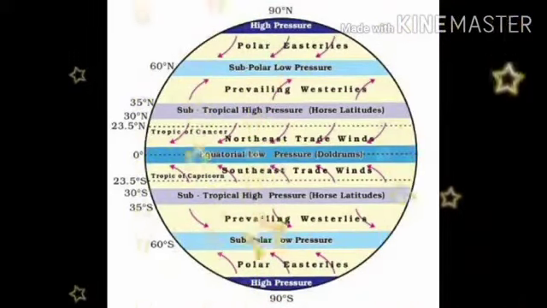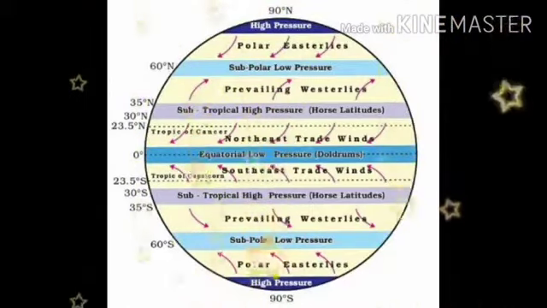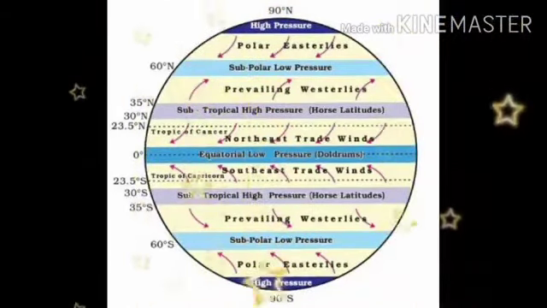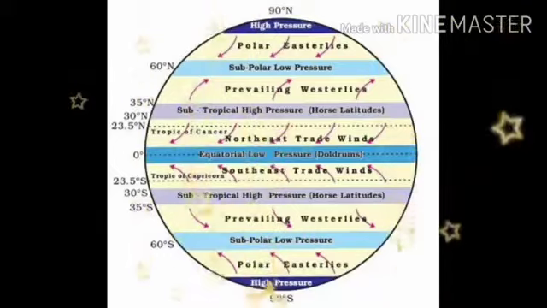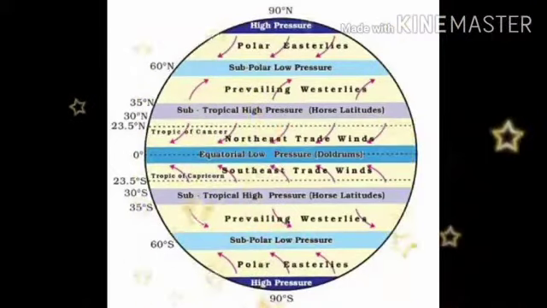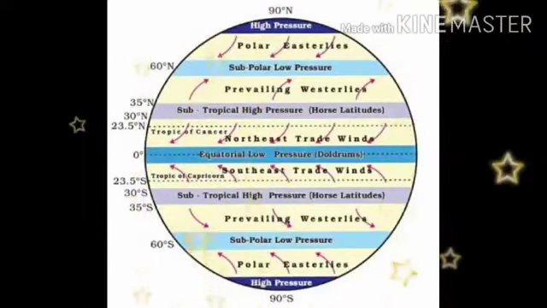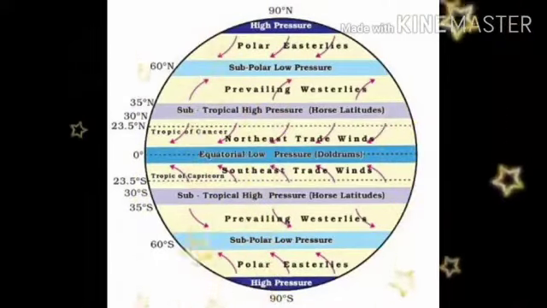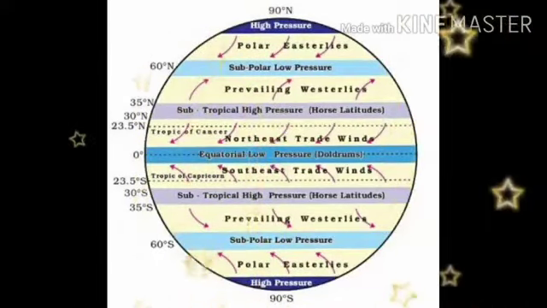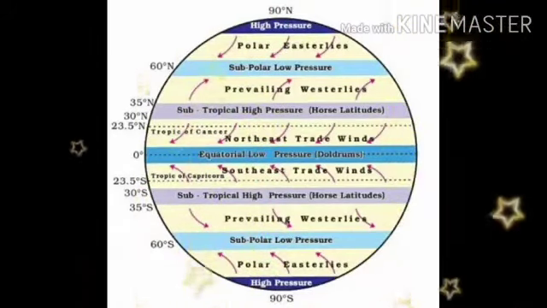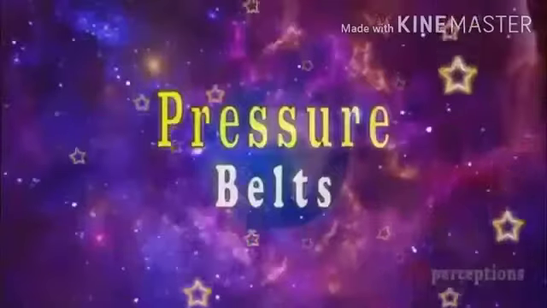In this picture, the arrow marks are showing you the direction of the wind. Okay, now I will show you a video. Please watch it carefully to understand how these pressure belts are created in the atmosphere.